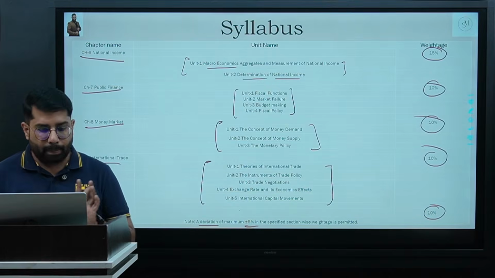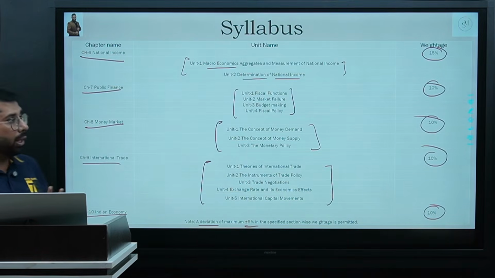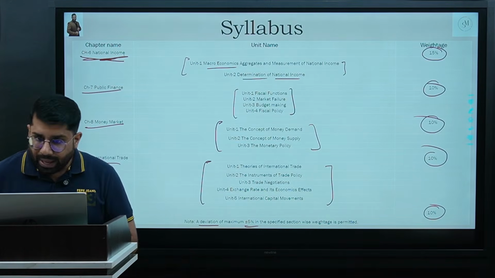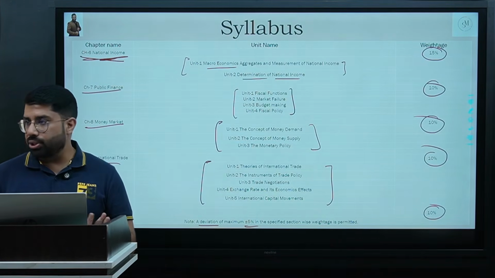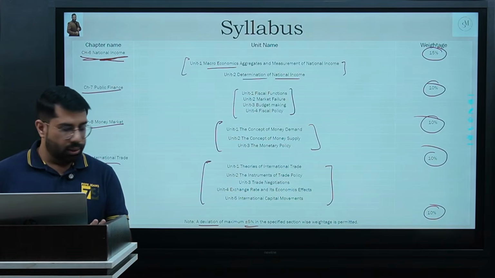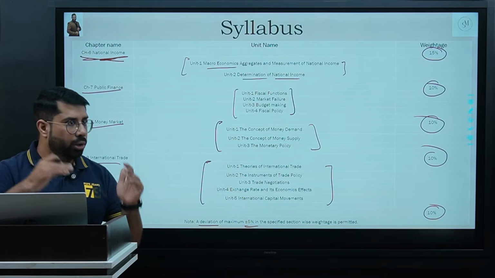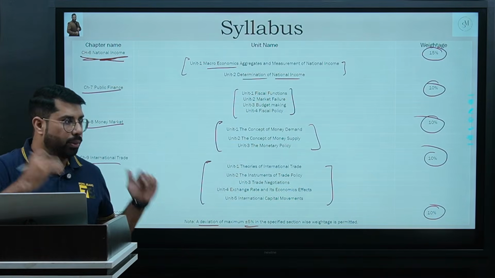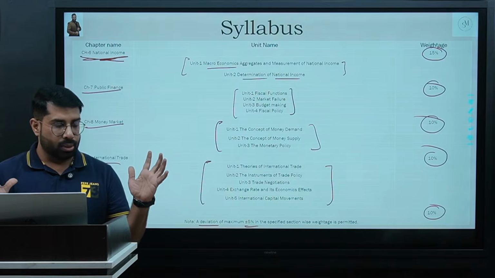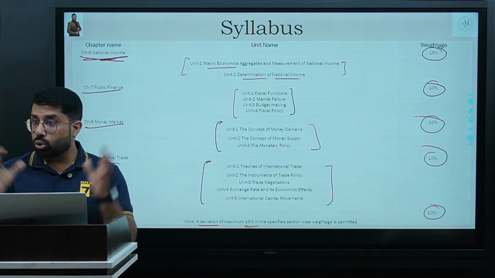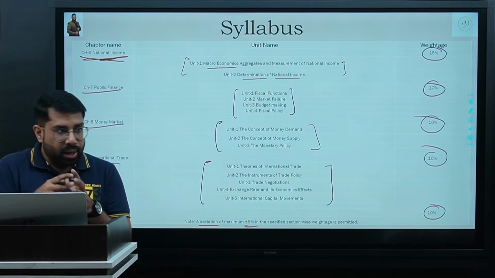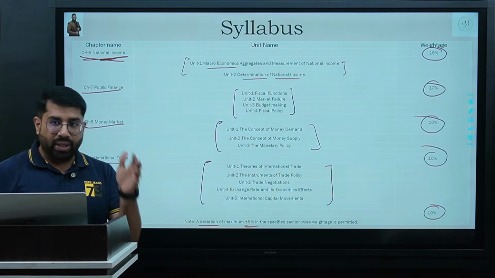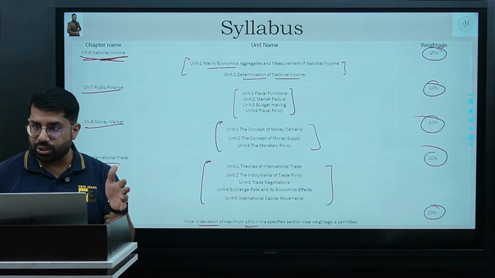Okay, today we are going to start with the national income part. Got my point? National income, guys, see, you have already studied national income in your PU2, right? The level of understanding of national income in PU2 and the level of understanding of national income in CA foundation is way different. In PU2, just because it is your core concept there they teach all the things in depth. With every element they'll explain you the national income.